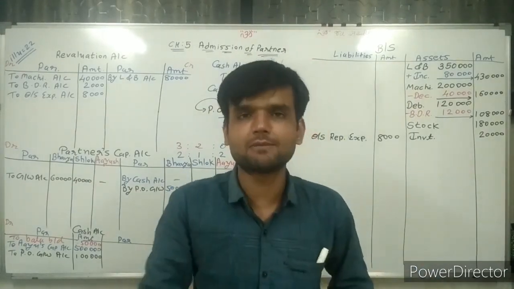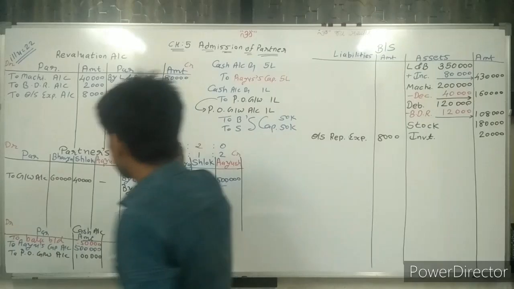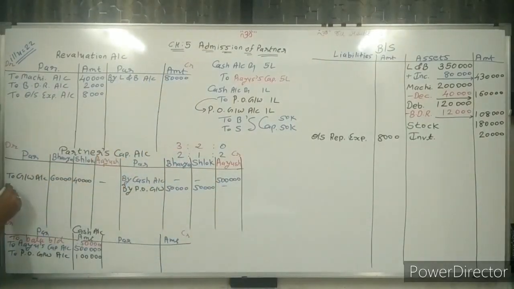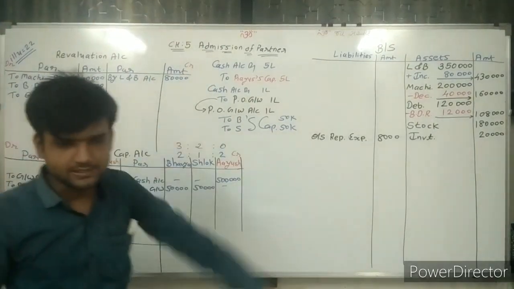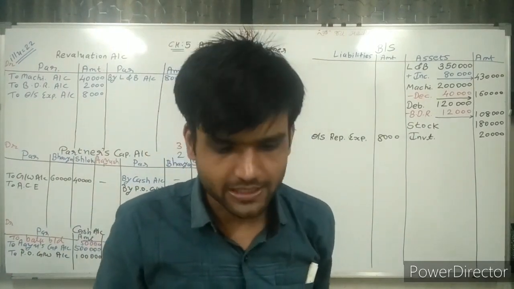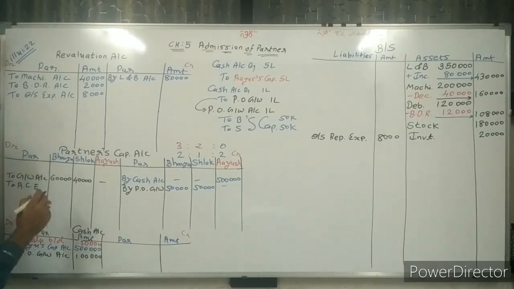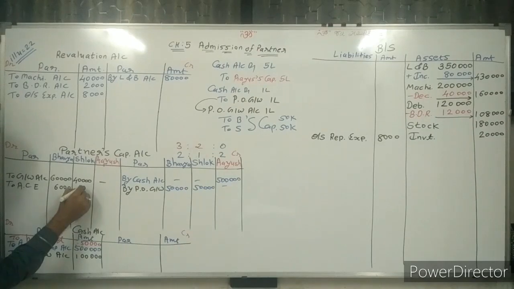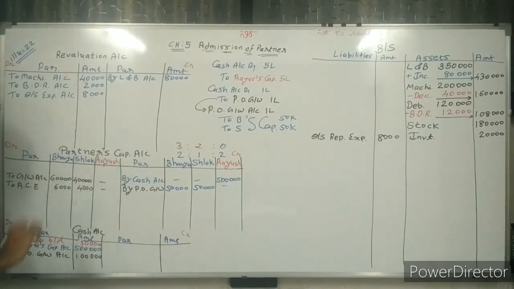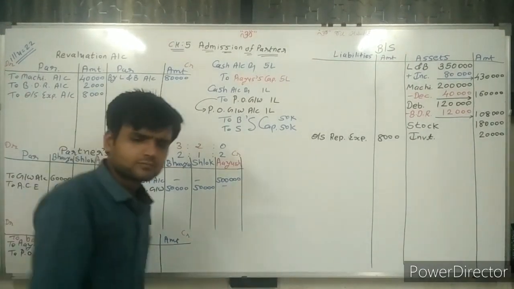Here a debit balance is given, so it is distributed on the debit side in the partners' capital accounts. How many rupees is given? 10,000. We distribute 10,000 in the 3:2 ratio. So 6,000 and 4,000 rupees. Dash for Ayush, because it is given only to the old partners, in the old ratio.